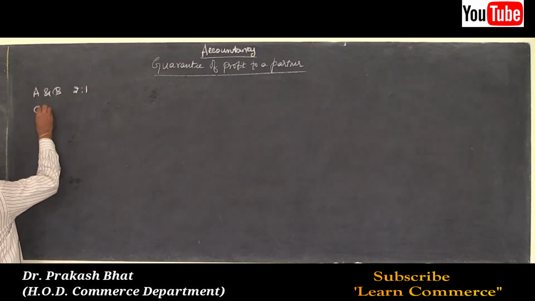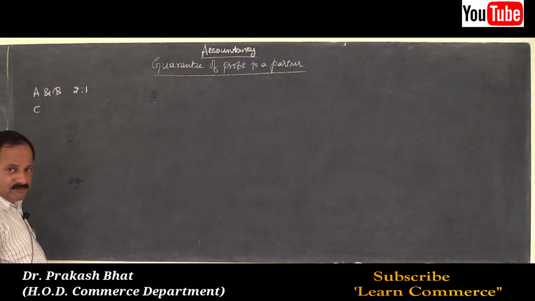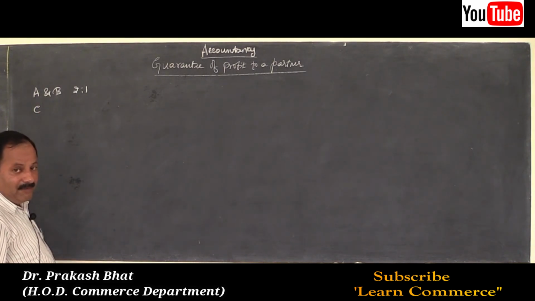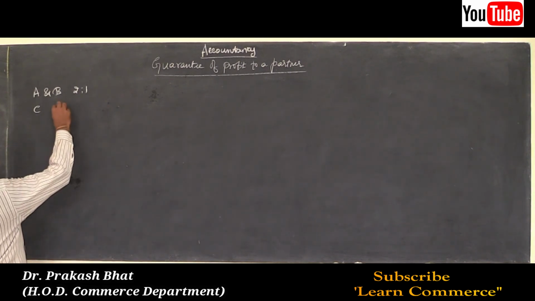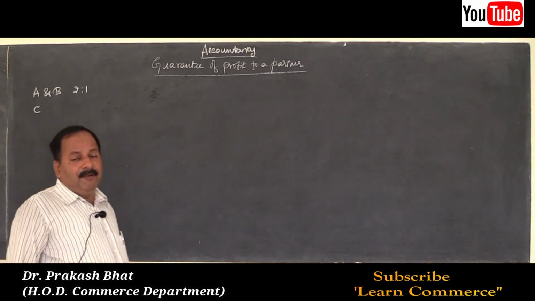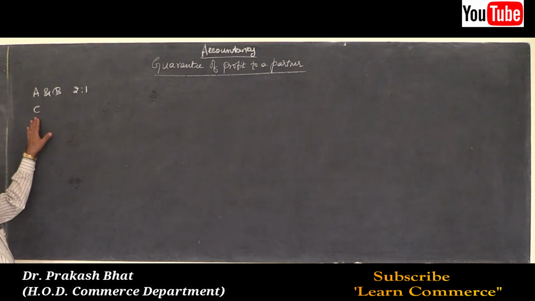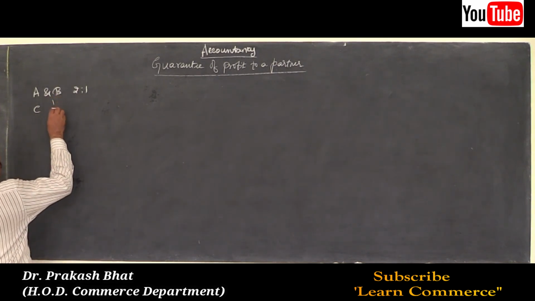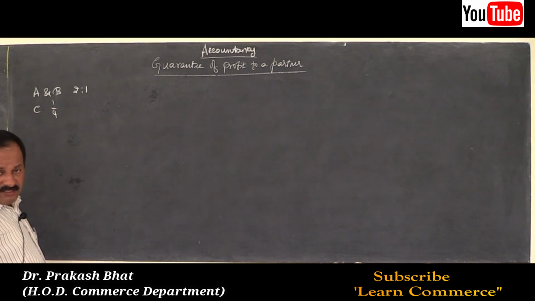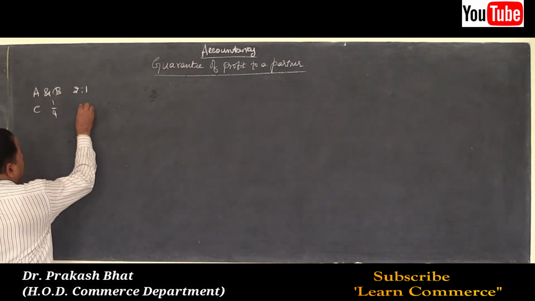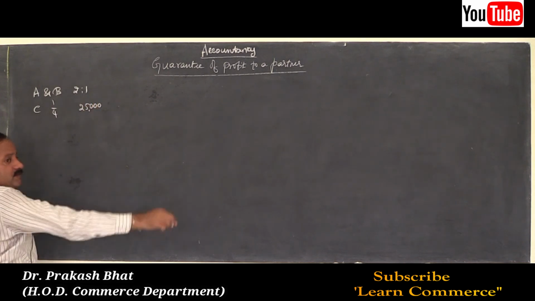Mr. C is admitted as a partner and he has contributed some capital. A and B also have started business by contributing capital. Now, the agreement between A, B and C is that when Mr. C joins, he will get a share, maybe 1/4 share. But in any year, the profit should not be less than 25,000. This is called guarantee.